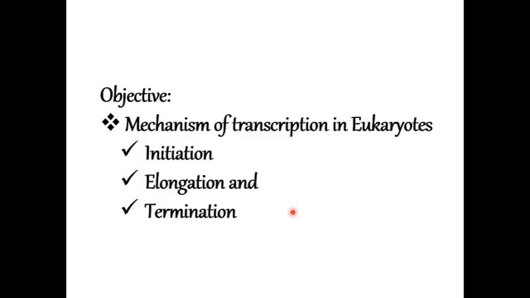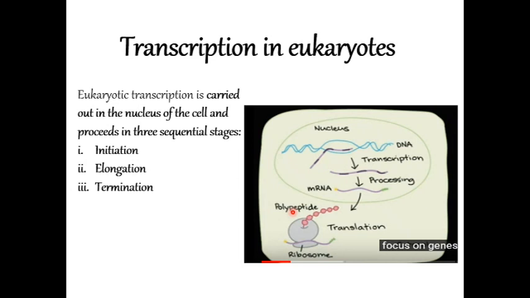What do you mean by transcription in eukaryotes? How is this process initiated, like initiation, elongation, and termination. Before we see the details, what do you mean by transcription? Transcription is the process by which information contained in DNA is converted into that of RNA.